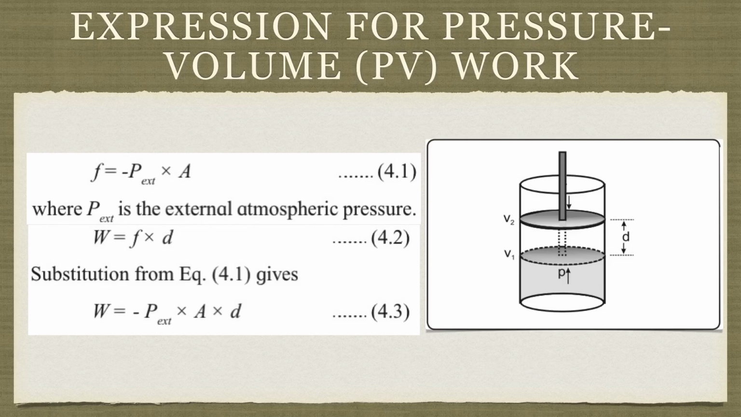Now V1, which you can see over here, is the initial volume at temperature T. After some time, the gas will start expanding, and it will give me V2, the final volume of the system, and the distance between V1 and V2 is given by small d. That means the volume displaced will be nothing but the area into d. Okay, so let's start now.